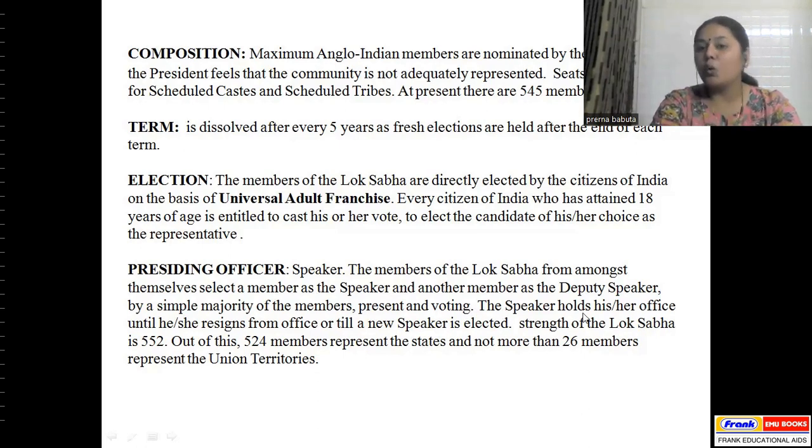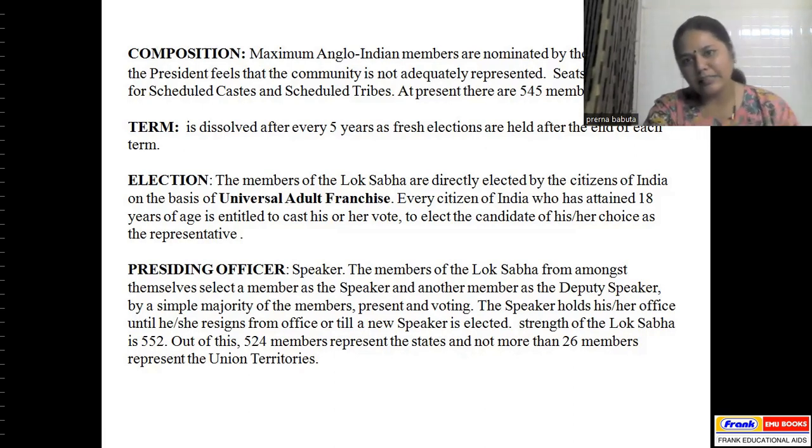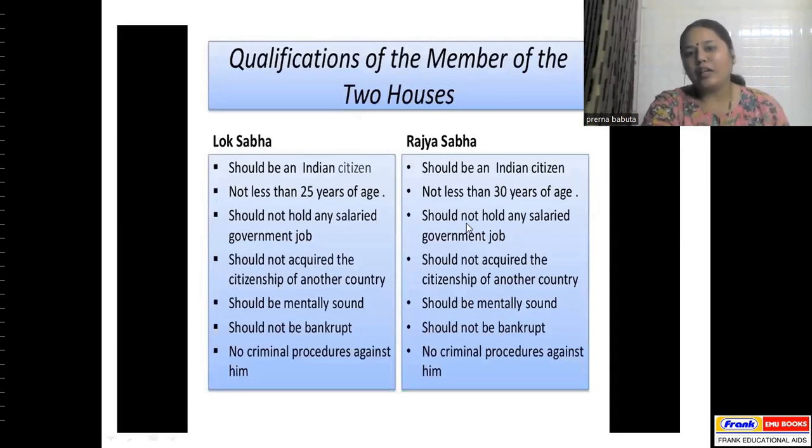The speaker holds his or her office until he or she resigns from office or till a new speaker is elected. The strength of the Lok Sabha is 552. Out of this, 524 members represent the states and not more than 26 represent the union territories. You know how many union territories India has? 5.